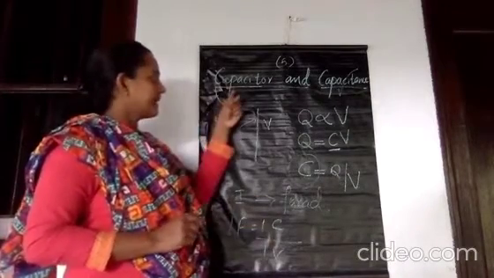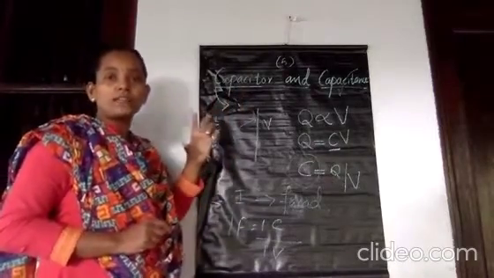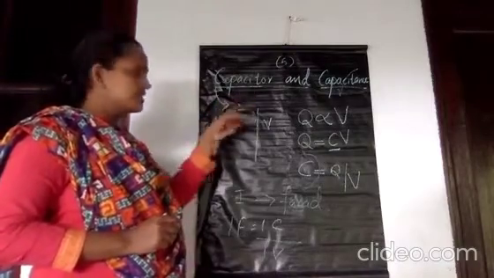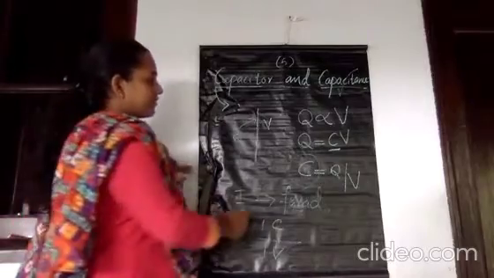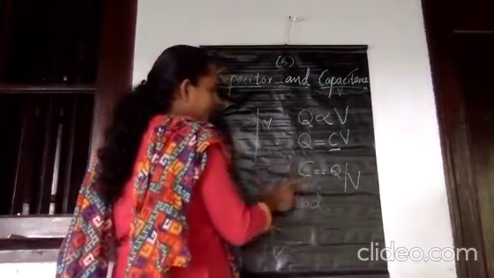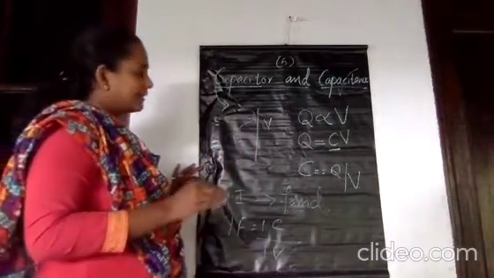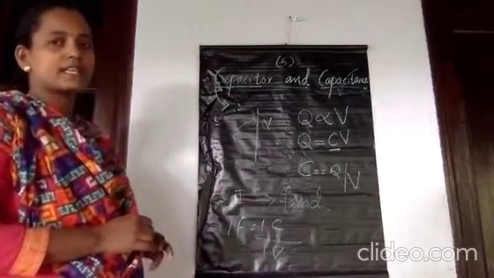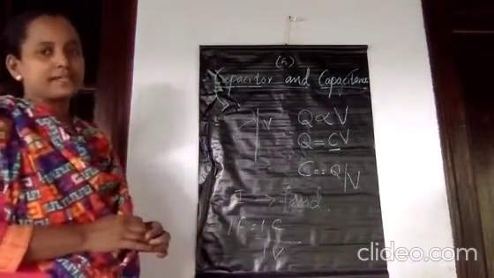So what is a capacitor? A capacitor is a device which is used to store the electrical charges, and that is a system of two conductors separated by an insulated medium. And the capacitance of a capacitor is the measure of the ability of the conductor to hold the electrical charges. And the unit in which we can measure the capacitance of the conductor is farad, that is the SI unit.